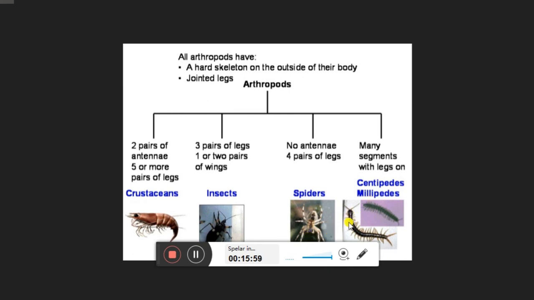Then the next one is the myriapoda. The best examples are centipede and millipede. Centi means 100, so centipede means 100 legs, and pedes means legs; millipedes have millions of legs. Centipedes have one pair of legs in each body segment. Their bodies are divided into segments, and each segment has one pair of legs. And millipedes, because they are considered the millions one, have two pairs of legs in each segment.